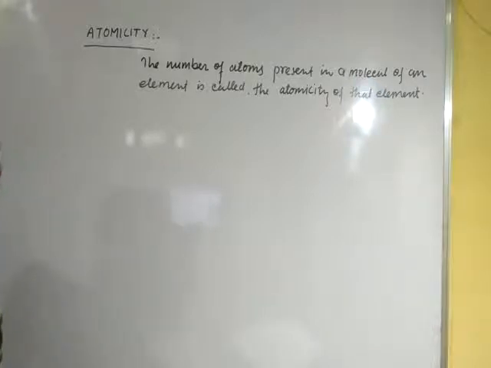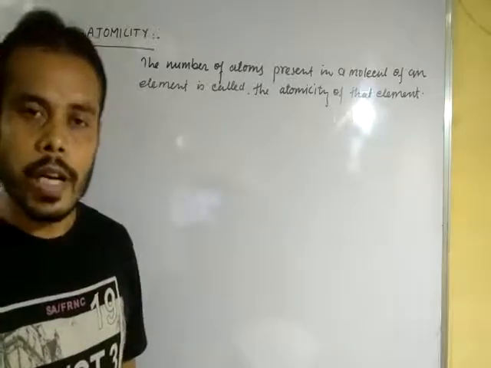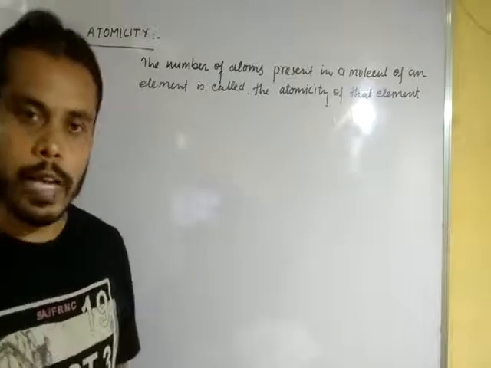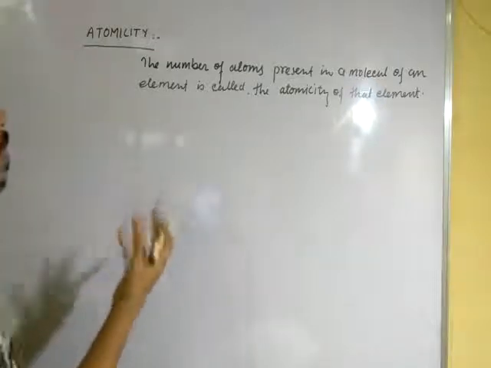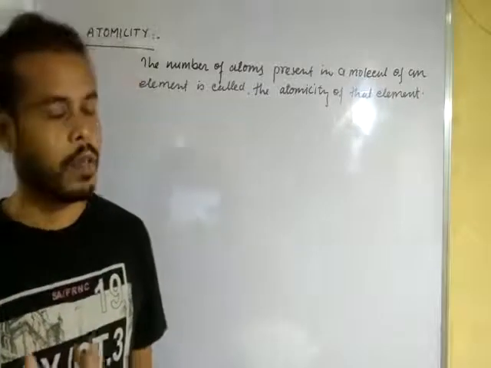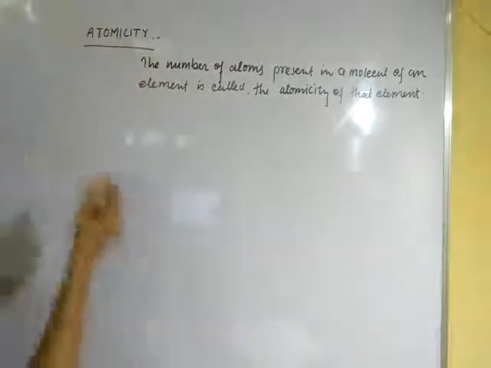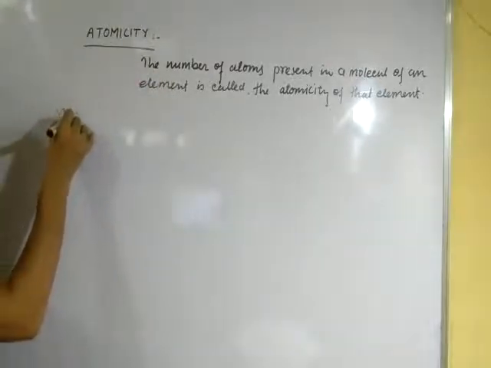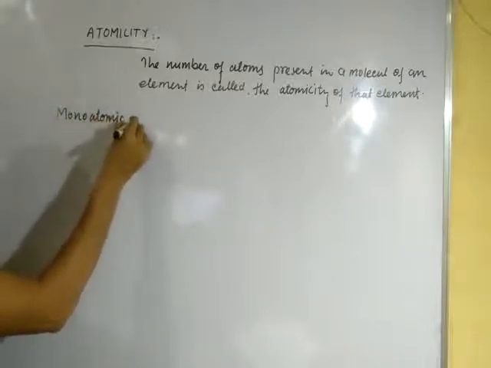Based on the atomicity, molecules may be monoatomic, diatomic, triatomic, or polyatomic. On the basis of the number of atoms present in the molecule, the molecules may be monoatomic molecules.